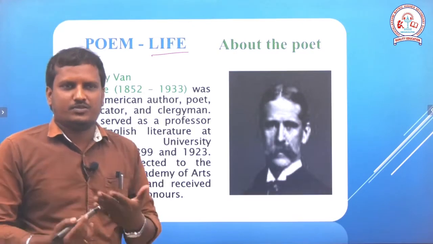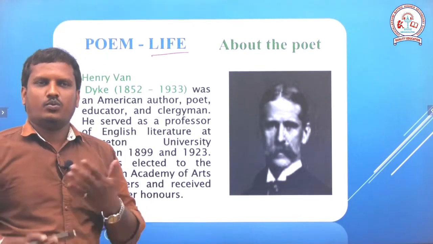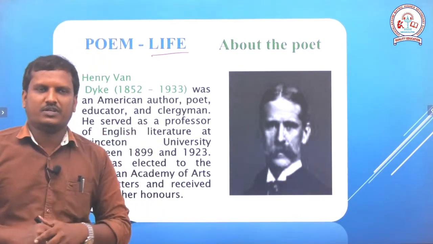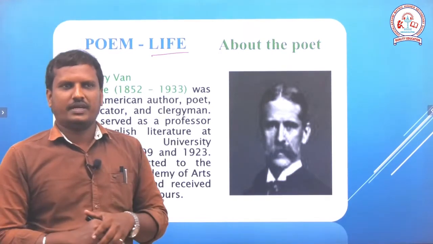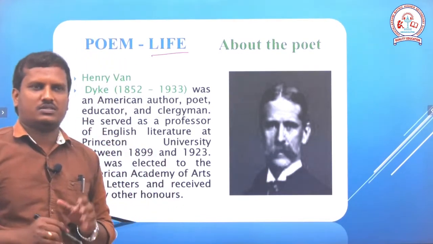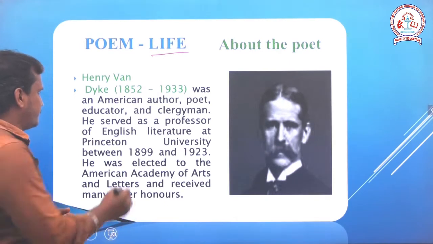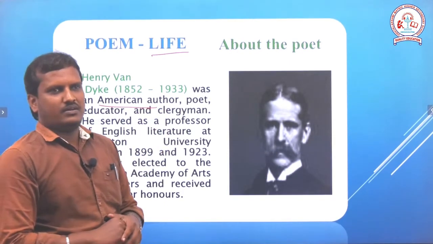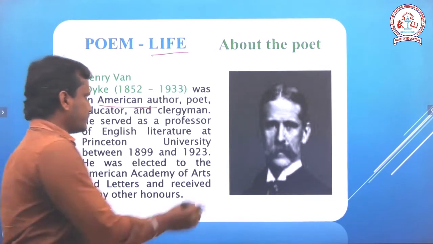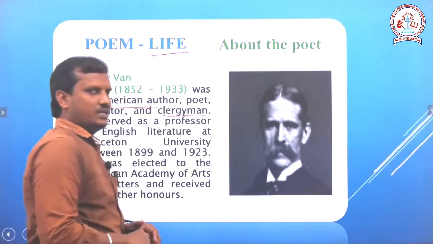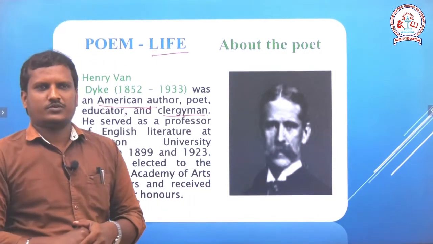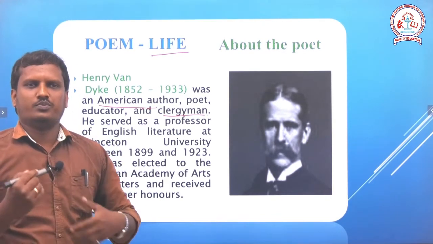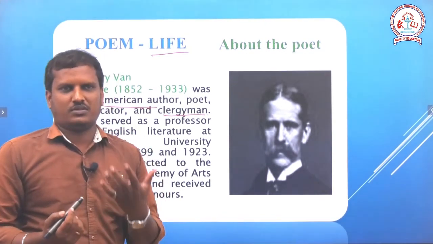Before getting into the poem's verses, we will have a brief introduction about the poet Henry Van Dyke. He was an American author, a poet, an educator and a clergyman. Clergyman, you may know, means a priest, one who preaches morals to the people.